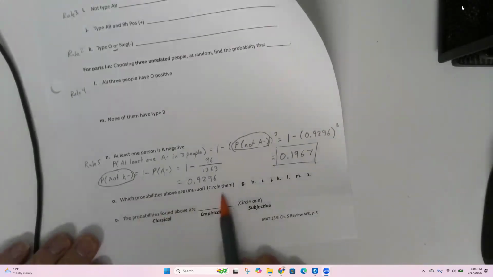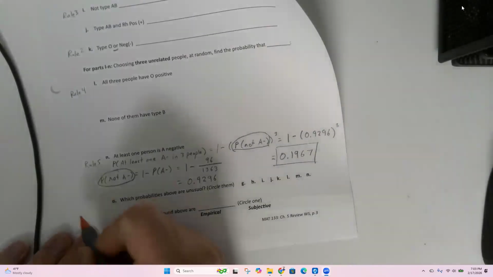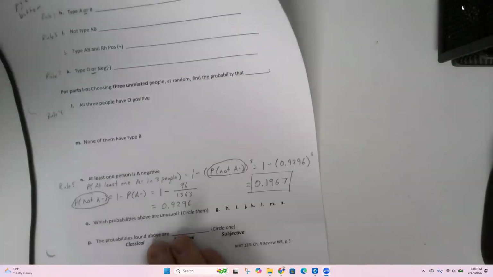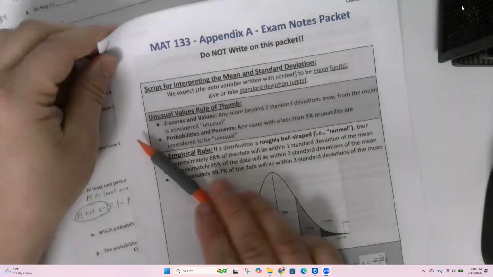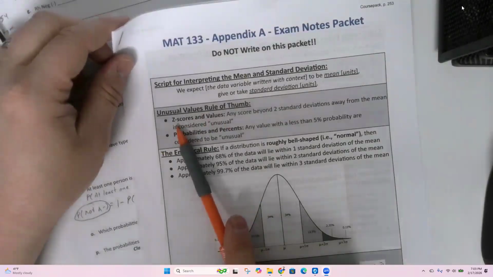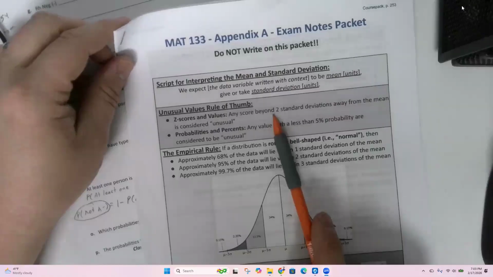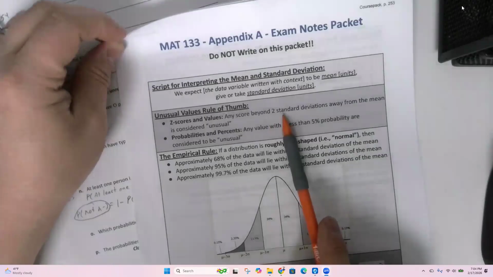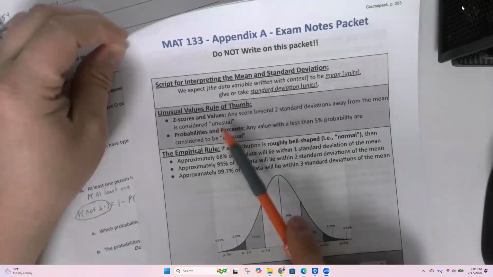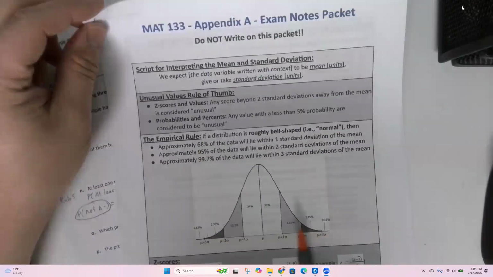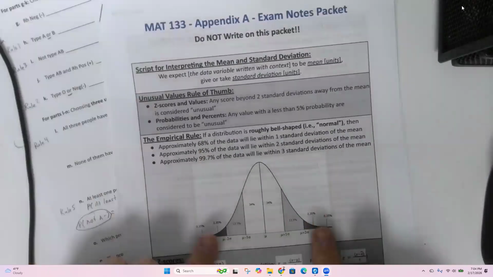Which probabilities above are unusual? On page 253, we had some rules for how to tell if an event was unusual. The rule of thumb is if your z-score is outside of 2 standard deviations, so bigger than 2 or less than -2 away from the mean, we say that's unusual. That's because 2 standard deviations is 95% of your data, so outside that is 5%.